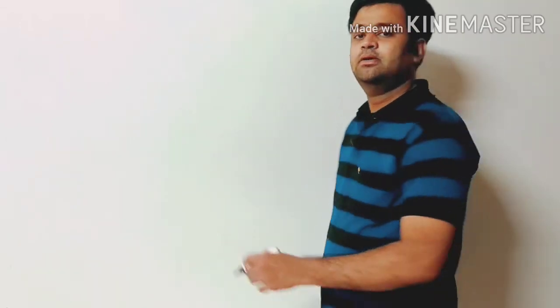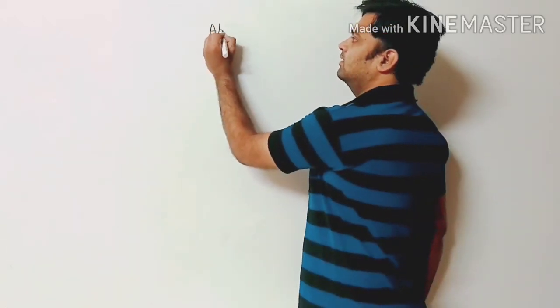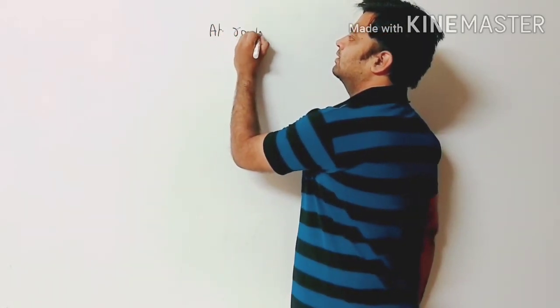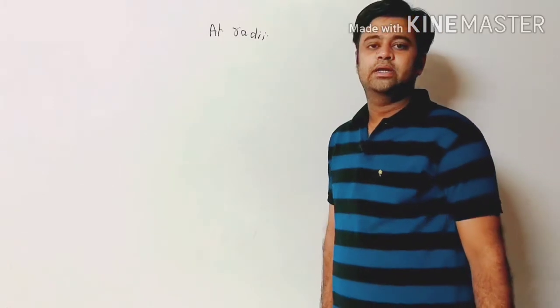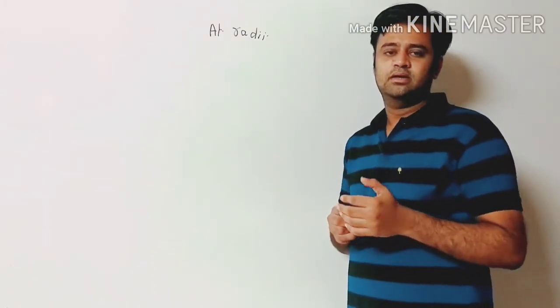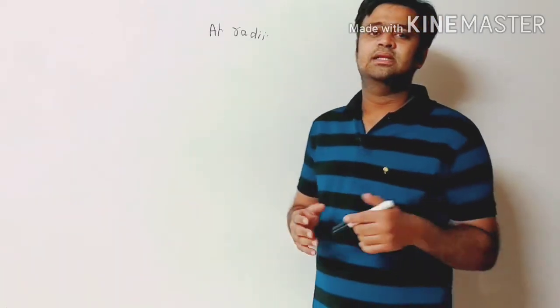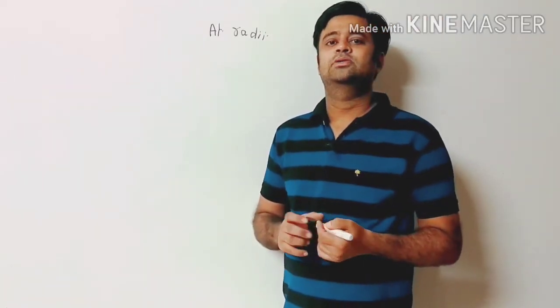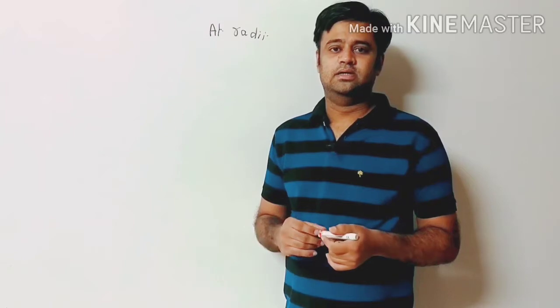Now we will see the trends in the properties of group 13 elements. First one we will see is atomic radii. What is atomic radii? That is the radius of an atom. Previously, last year, we have seen how it is calculated.